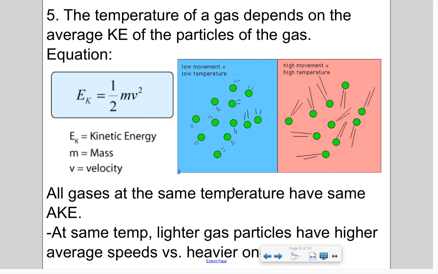Finally, the fifth assumption is that temperature of a gas depends on the average kinetic energy that the gas has. And so it's abbreviated by this equation where the kinetic energy equals 1/2 the mass times velocity squared. Now, like I said, there's no math, but I only put the equation on here to show you that if the mass increases, then your kinetic energy is going to increase. So all gases at the same temperature have the same average kinetic energy. At the same temp, lighter gas particles have higher average speeds versus heavier ones, and that just makes sense because they're lighter and they're just going to move faster than heavier ones.